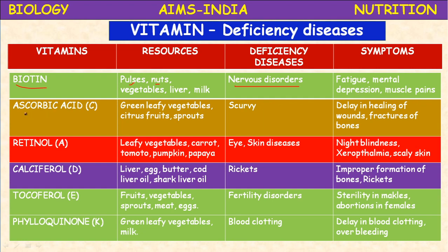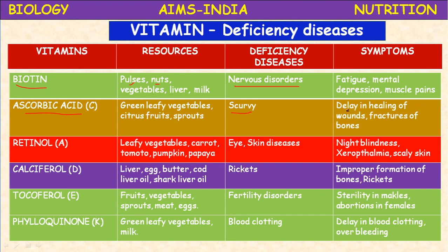Next, ascorbic acid. It is the last water soluble vitamin. Ascorbic acid, or vitamin C, is generally available in green leafy vegetables, citrus fruits, sprouts, and Indian gooseberry, which means usri. The citrus fruits include oranges and the lemon group of plants. It is the only vitamin which is required in large quantities every day. Scurvy is the disease due to the deficiency of vitamin C.